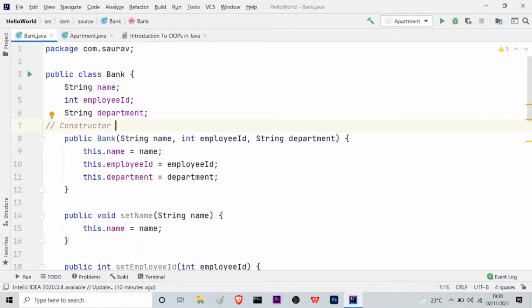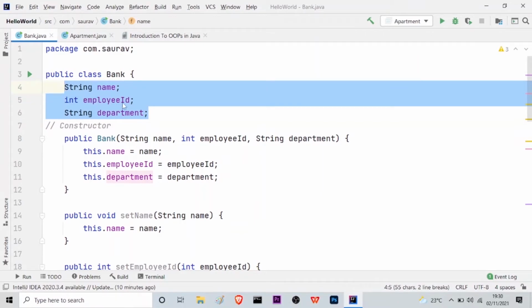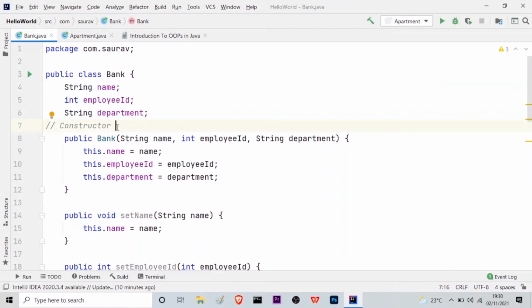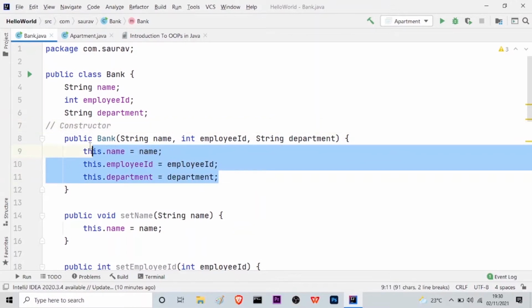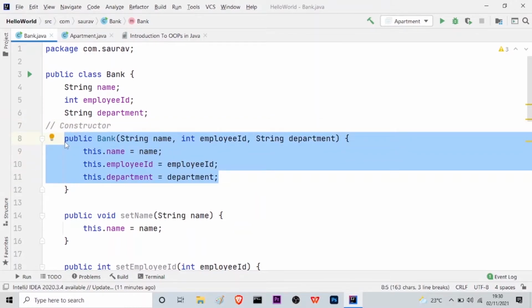So after defining the properties here, as you can see, name, employee ID and department, we have to use the constructor with the help of which we can construct an object or many objects. So this constructor method helps us to create objects in Java.